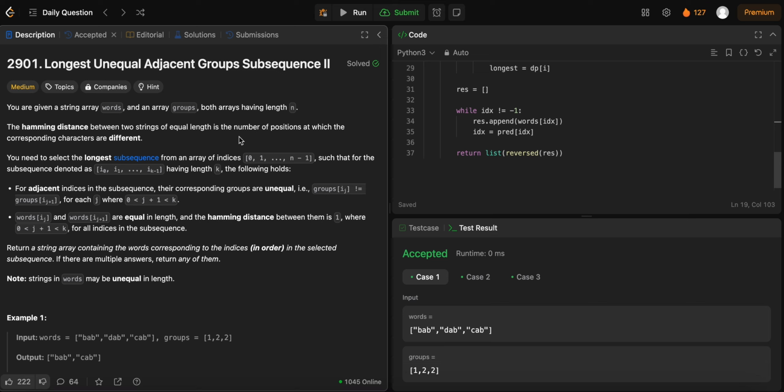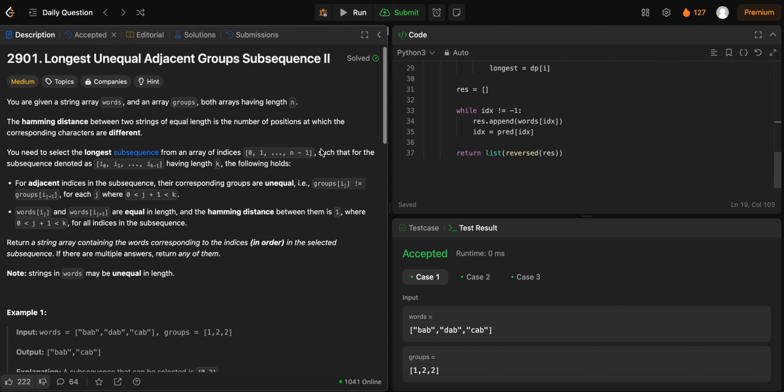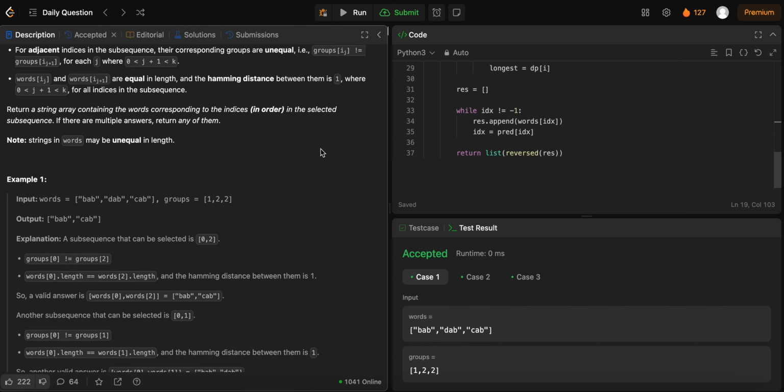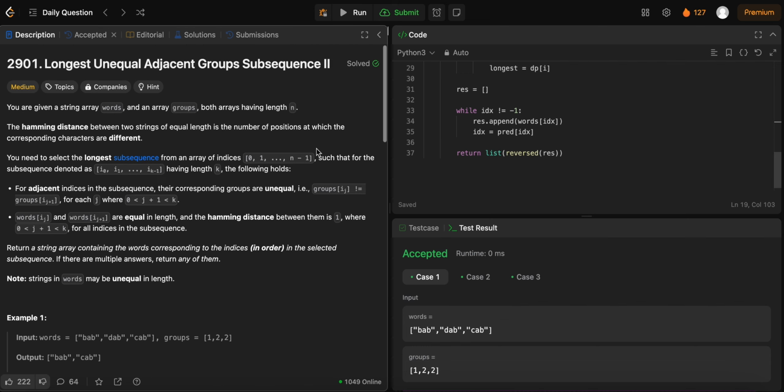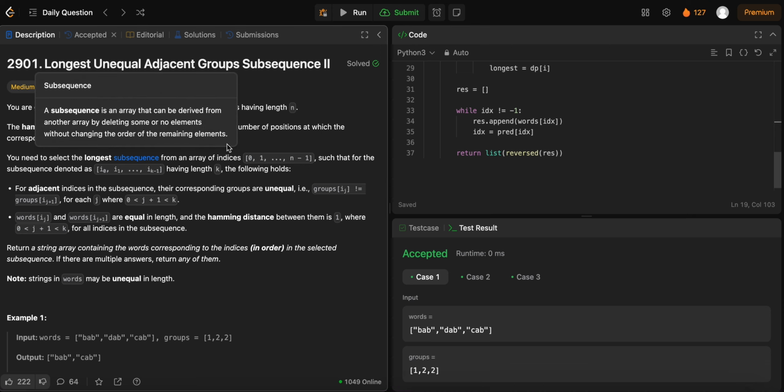But well, that's just my opinion. Maybe some of you think differently. But yeah, let's talk about the intuition, I guess. As I mentioned before, we want to pick the longest subsequence, right?